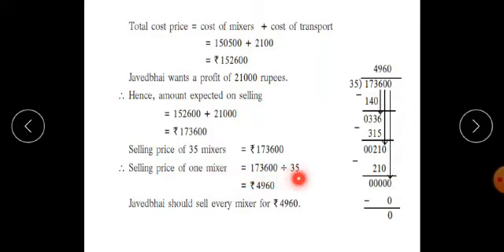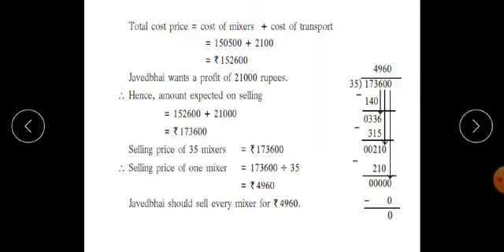Therefore, selling price of one mixer is equal to 1,73,600 divided by 35. As a student, it is better for you to make a multiplication table of 35 up to 10, and then you have to show this division in vertical arrangement. After dividing 1,73,600 by 35, we get the quotient as 4,960, which is the selling price of each mixer.